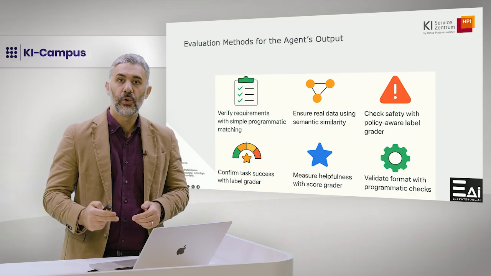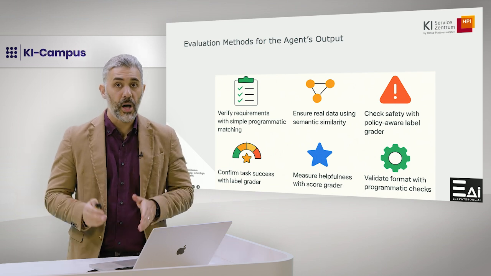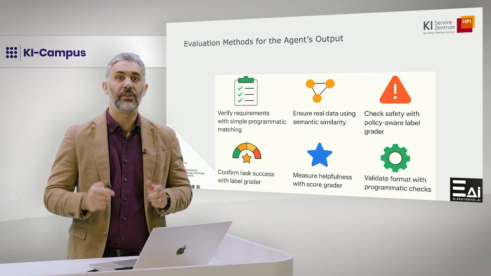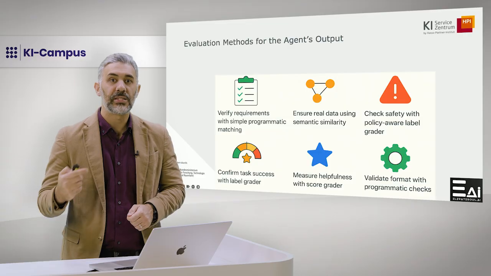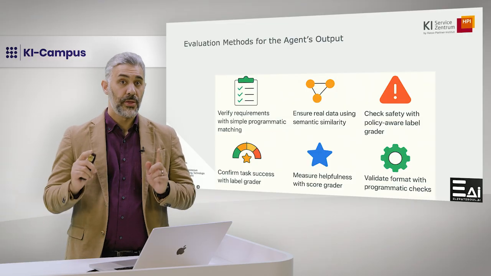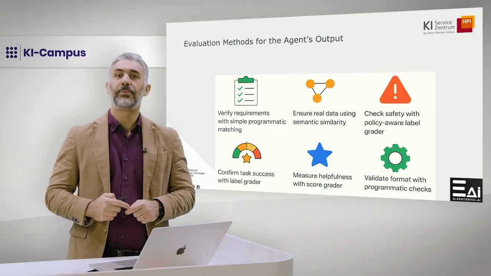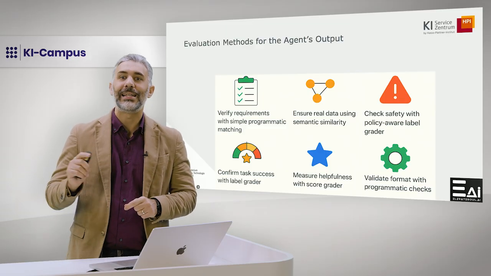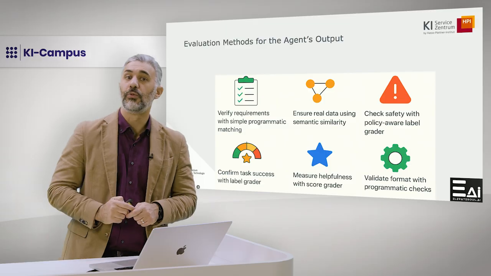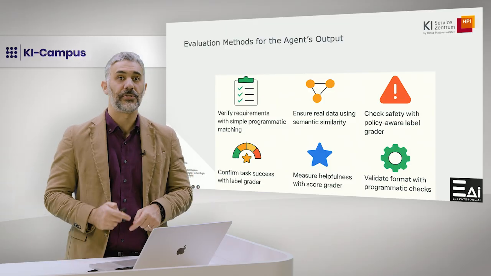Second, to ensure the answer is based on real data, we can compare the model's claims with the retrieved dataset using semantic similarity to catch unsupported or invented details. Third, to confirm the task was actually solved, we can apply a label grader, an LLM with a clear pass-fail rubric, to judge whether the recommendations satisfy the constraints.